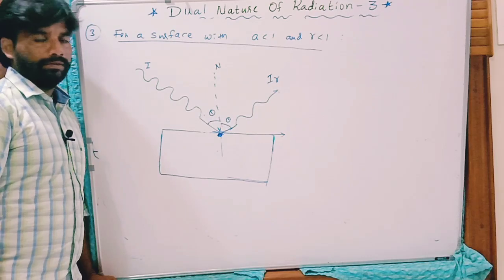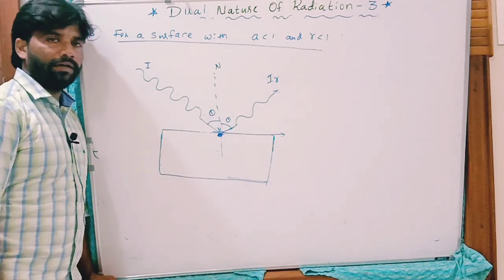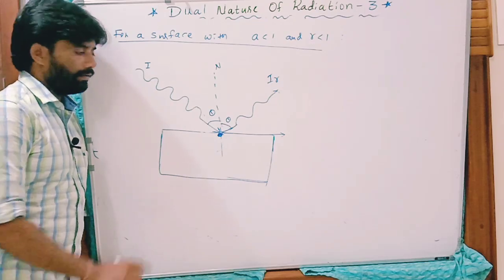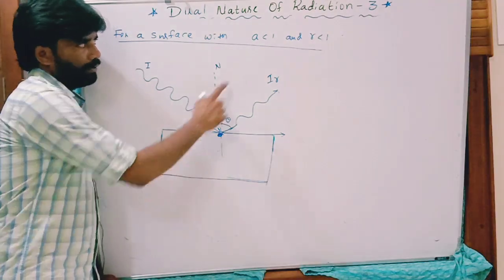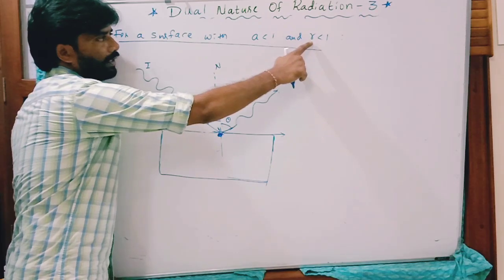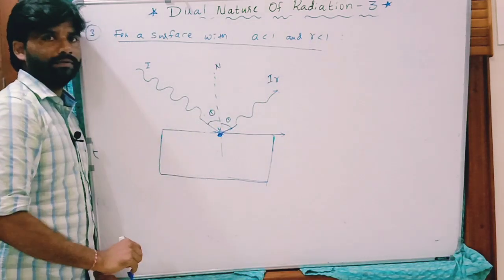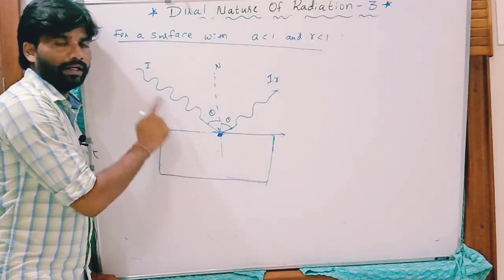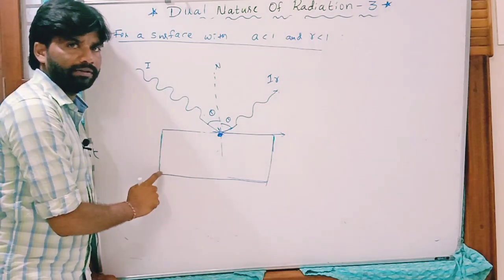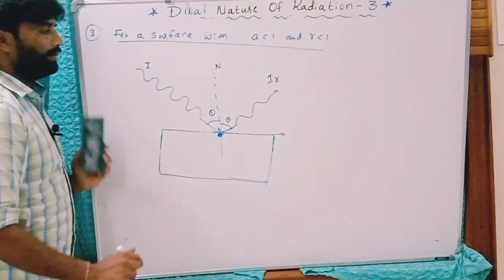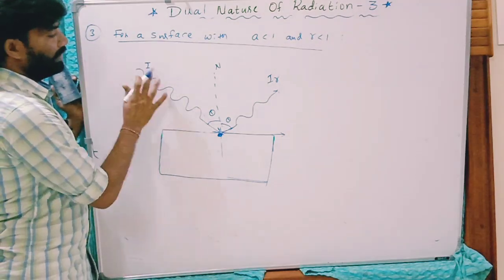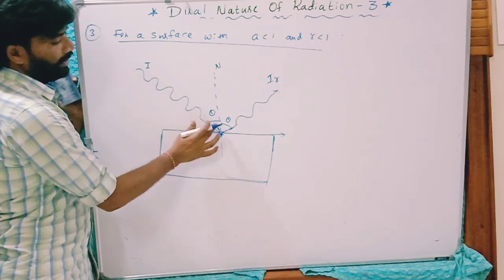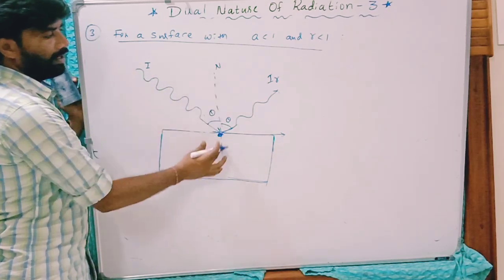Clear? Now the third case: radiation force and pressure due to oblique incidence on a surface whose absorption and reflection coefficients are less than 1. Means this surface cannot absorb or reflect the radiation completely; there is partial absorption and reflection. This is the incident radiation, its intensity I. The direction of incident radiation makes angle theta with the normal.